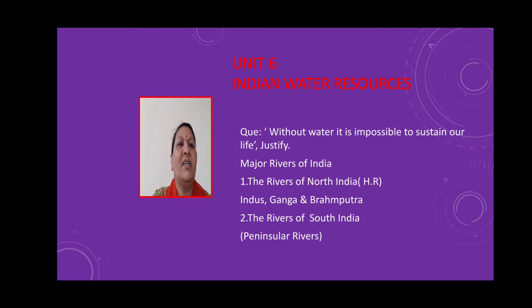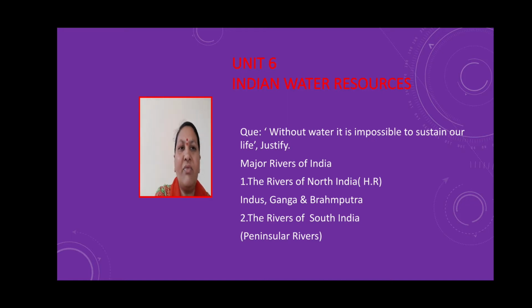The major rivers of India are, first, the rivers of North India, that is Himalayan rivers, and second, the rivers of South India.